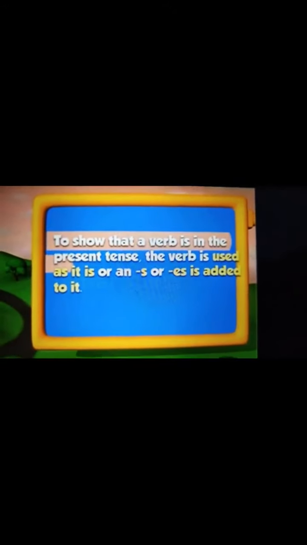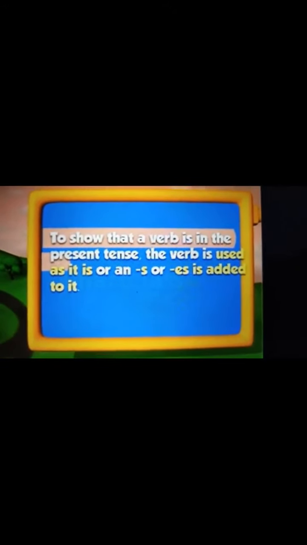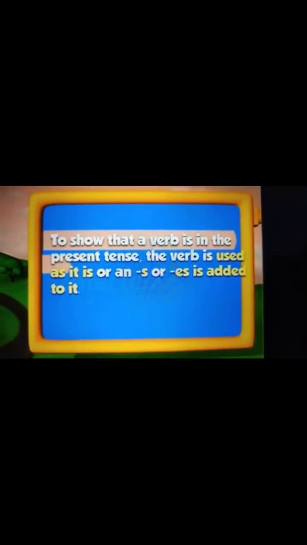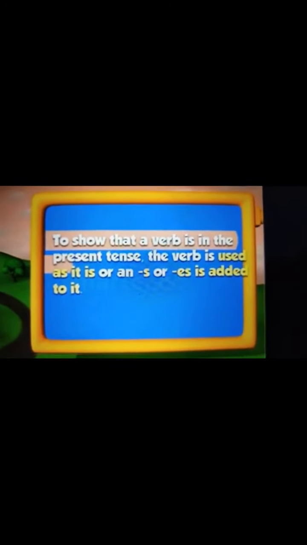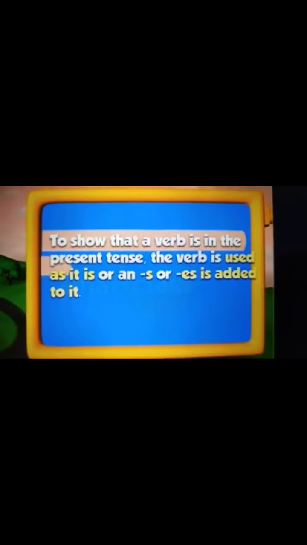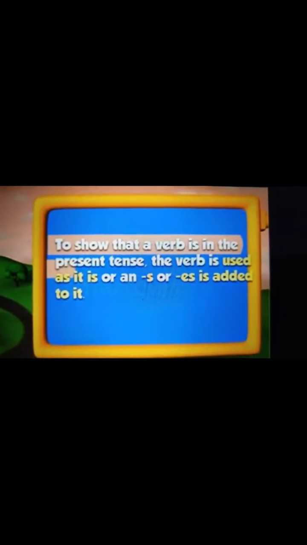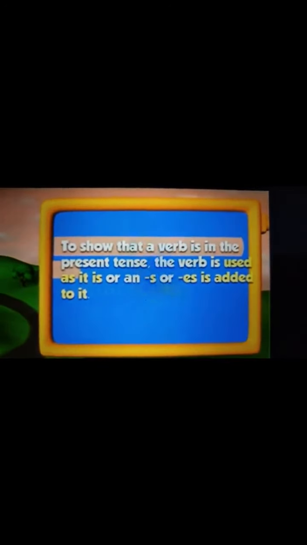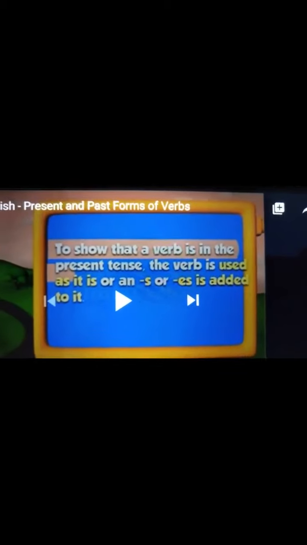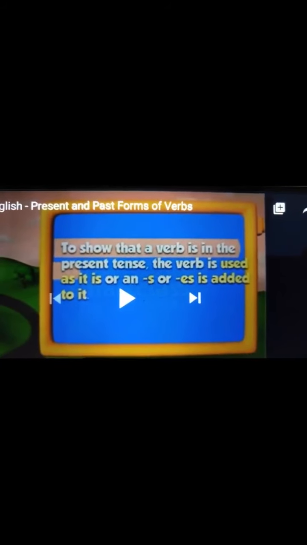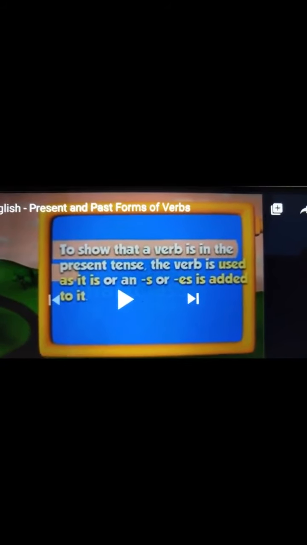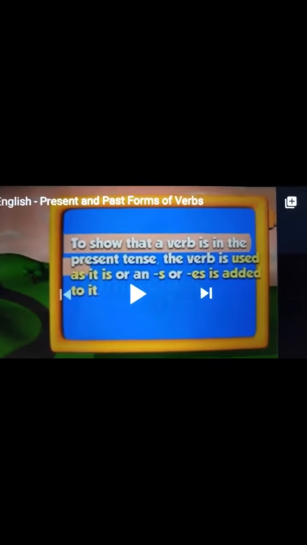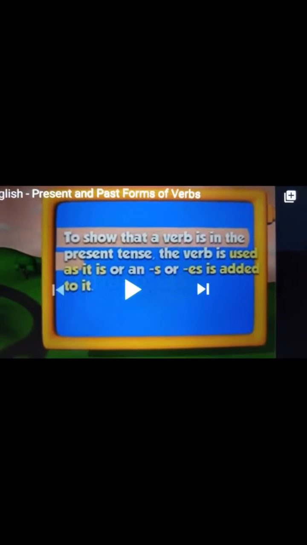So here we learned that to show that a verb is in the present tense, the verb is used as it is or an S or ES is added to it. We have already read this in simple present tense, that to show present tense, we generally make use of the base verb, or we add S or ES to the base verb. I hope this is clear, children.